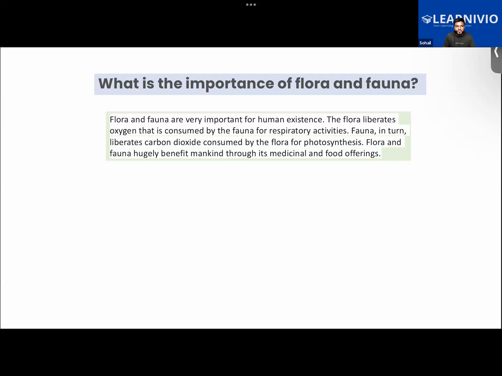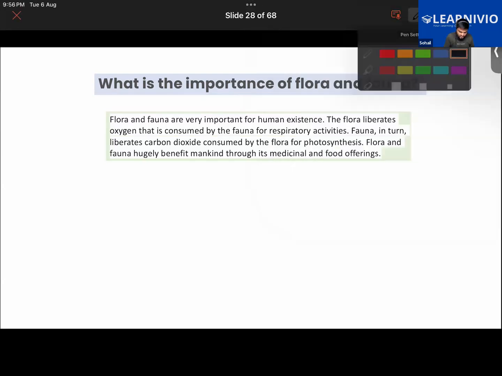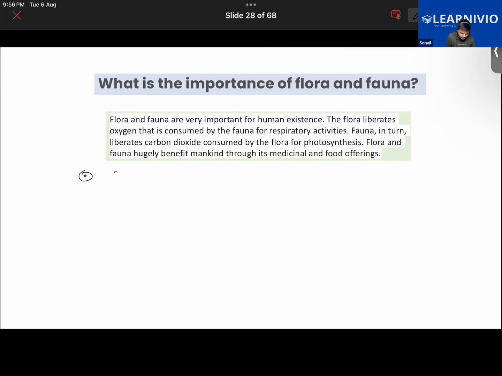Okay. So what we can see over here is that both of them are interdependent on each other, and both of them are working together to maintain an ecological balance on planet Earth. Getting it? The very first important thing we learn about them is that they are important to maintain ecological balance. To maintain ecological balance on Earth, it is really important that a good amount of flora and fauna be present on Earth. Getting it?